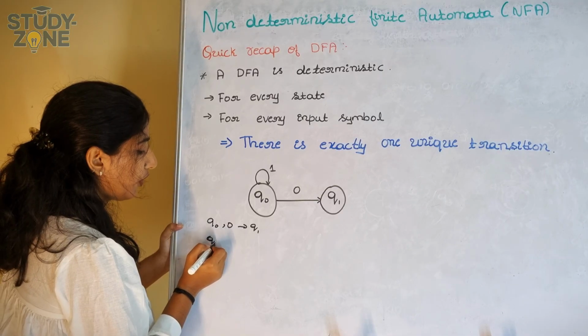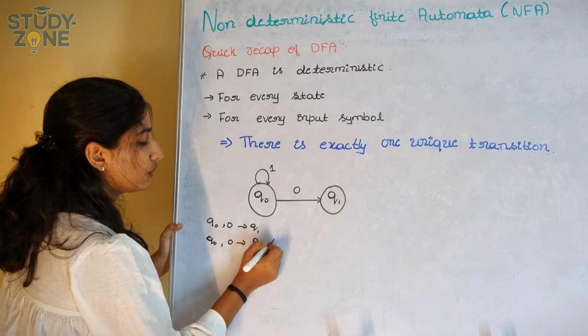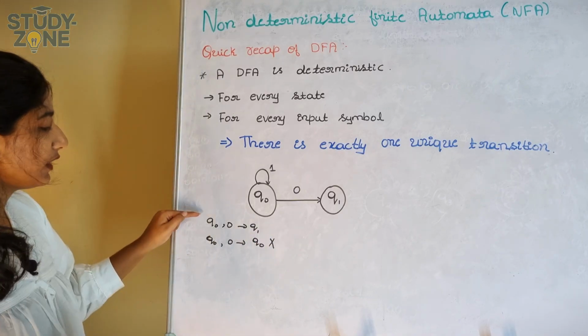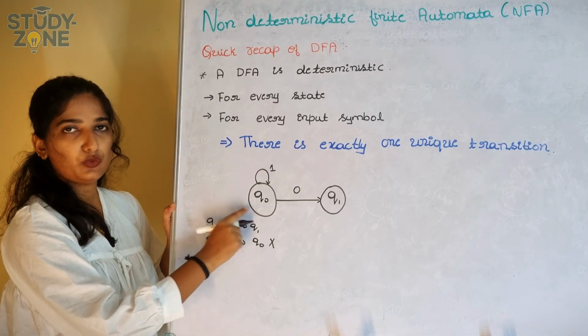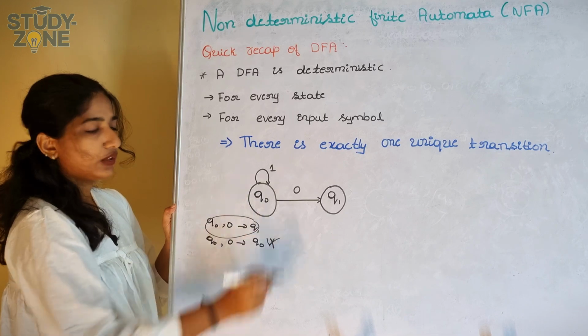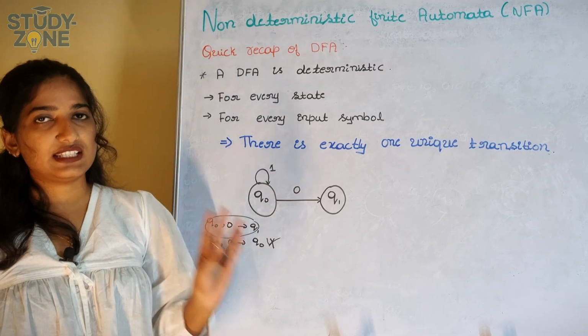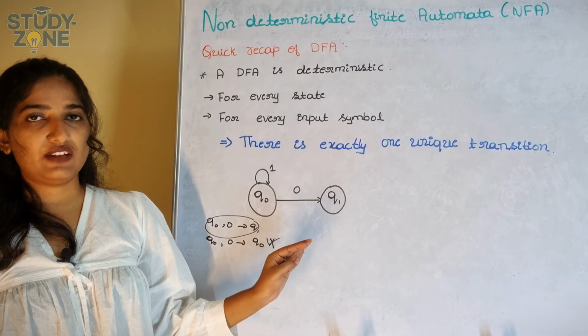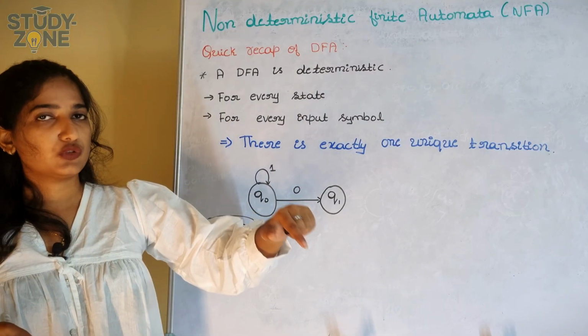Q0 on 0 can't stay on Q0, which means there can't be choices. It can't be that in one case it moves to Q1 and in another it doesn't. There is only one unique transition in DFA, which means we already know the path, and only that path should be chosen.